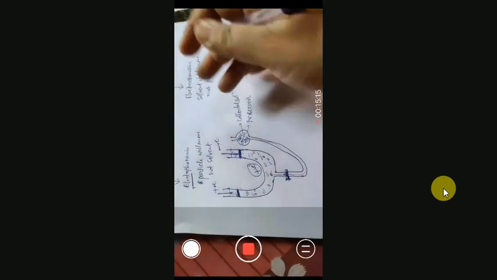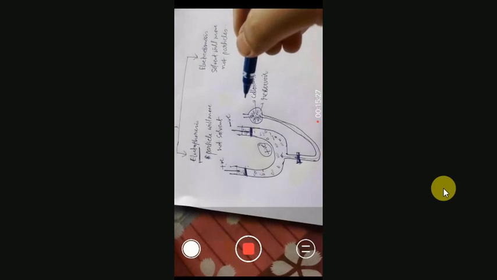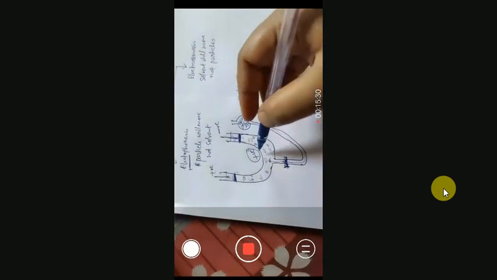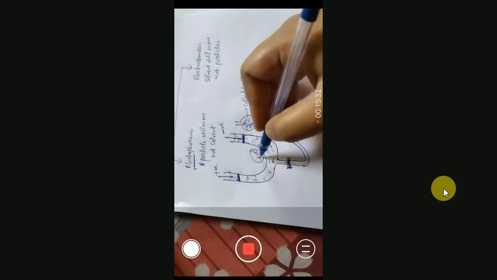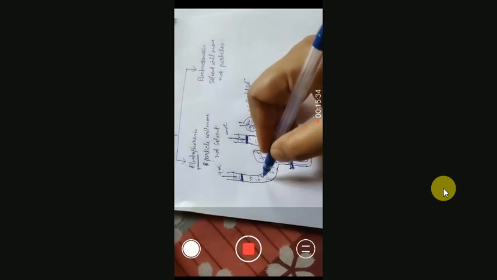I have already shown you like this here. They may be positively charged or negatively charged. For example, they carry positive charge. Now, when we apply the electric field, this positive charge will automatically be attracted towards the negative electrode.